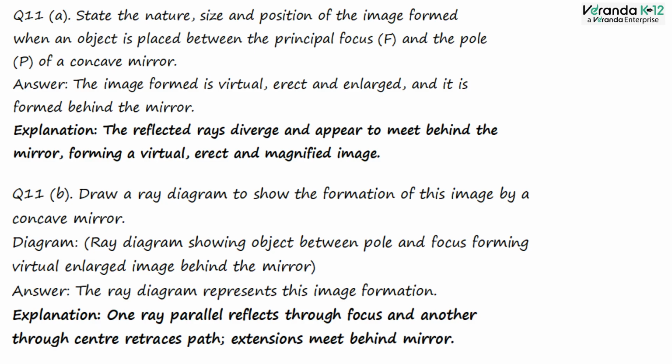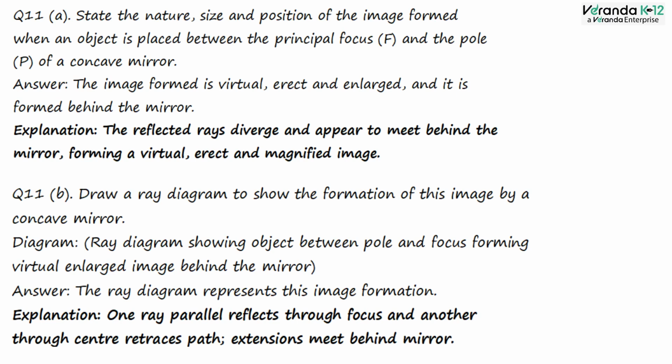Question number 11b. Draw a ray diagram to show the formation of this image by a concave mirror. Answer. The given ray diagram represents the image formed when the object is placed between the pole and focus of a concave mirror. Explanation.